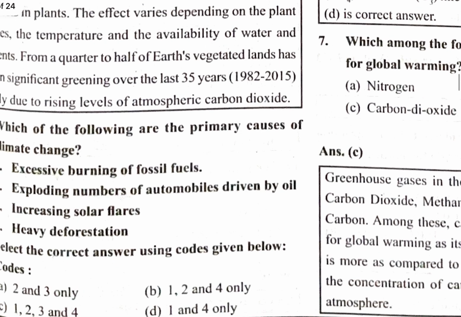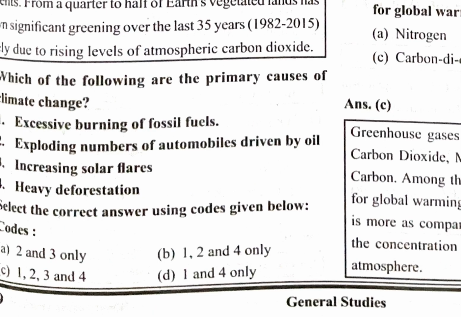Next one: which of the following are the primary causes of climate change? Excessive burning of fossil fuel is responsible for climate change. The exploding number of automobiles driven by oil is also responsible. Increasing solar flare does not happen on the earth; its impact can be seen in deep space, not on earth. Heavy deforestation is also responsible. So which one is the correct option? 1 to 4 is the correct option.